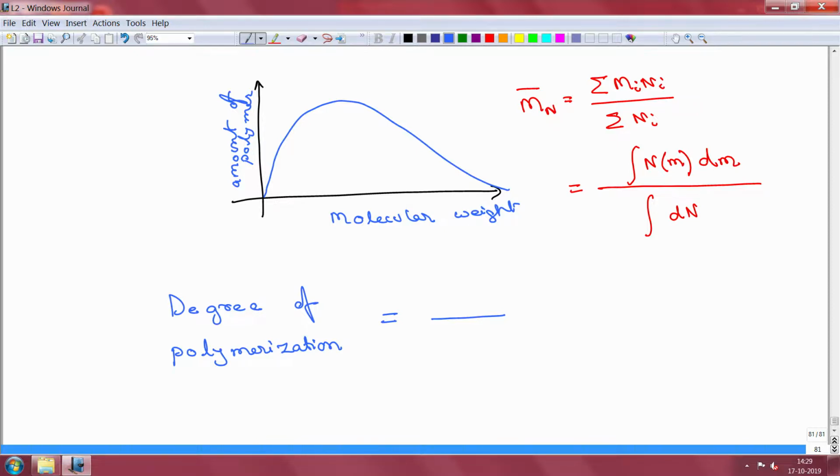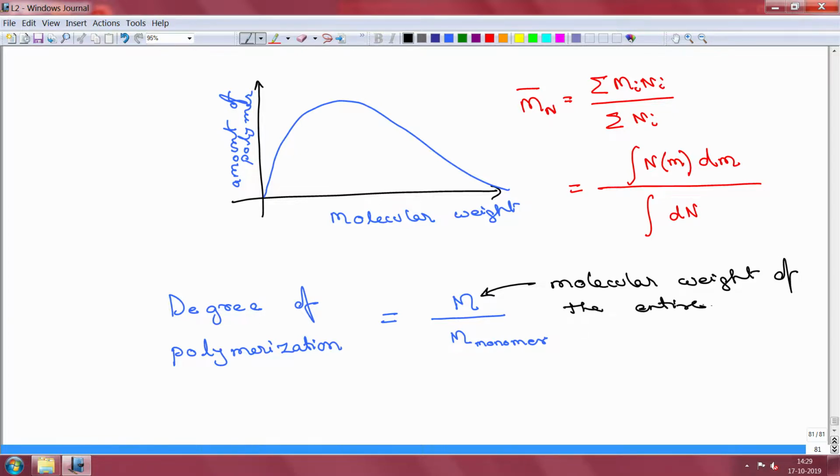You take the molecular weight of the entire polymer, okay, so this is M of the polymer, and you divide it by the molecular weight of the monomer, right. So, this is the molecular weight of the entire polymer molecule, and this is the molecular weight of the monomer.